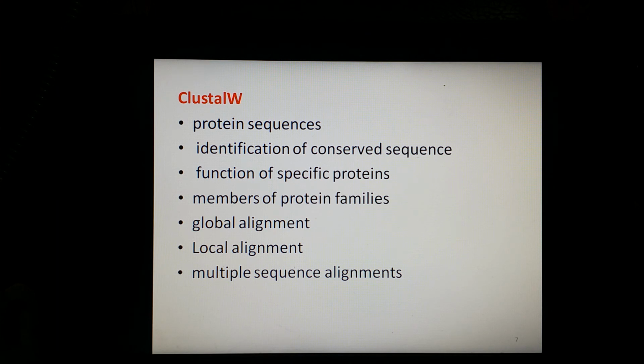Global alignment needs to use gaps, which represent insertions and deletions, while local alignment can avoid these gaps and align without them. ClustalW is a fully automatic program for the global alignment of DNA and protein sequences, and the program has some adjustable parameters with reasonable defaults.